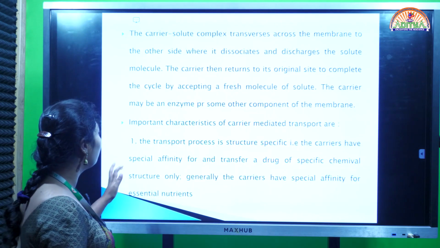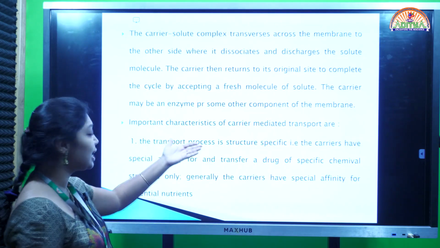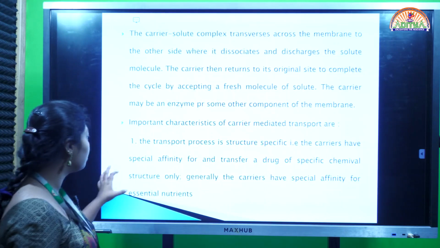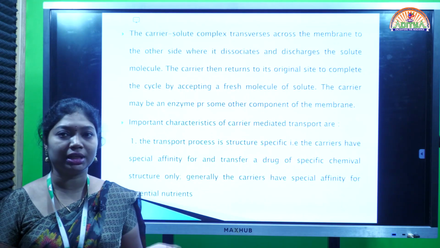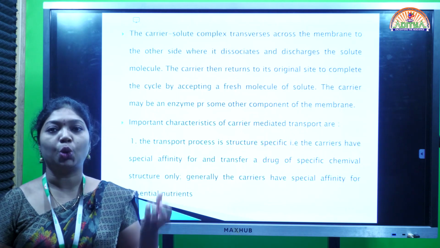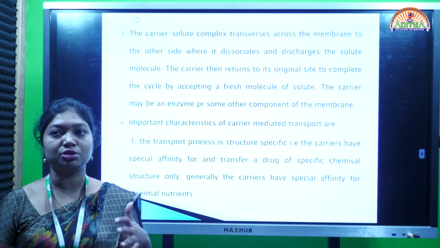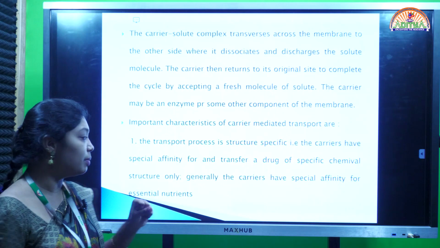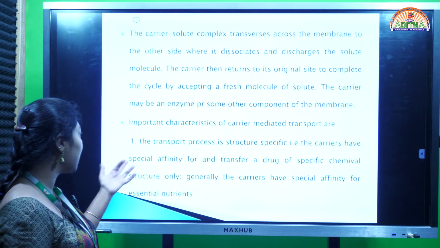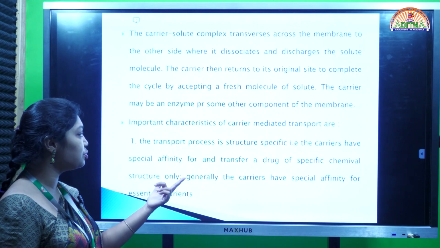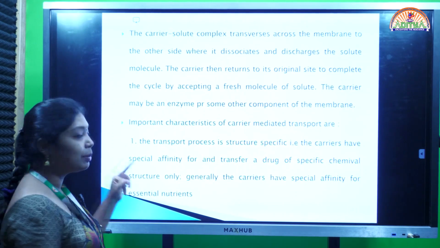Here are some important characteristics of carrier mediated transport. The carrier has a special affinity, a special capability, to hold drugs and carry the drug molecules to the other side across the membrane. The transport process is structure specific; the carriers have a special affinity for and transfer drug molecules of specific chemical structure only.